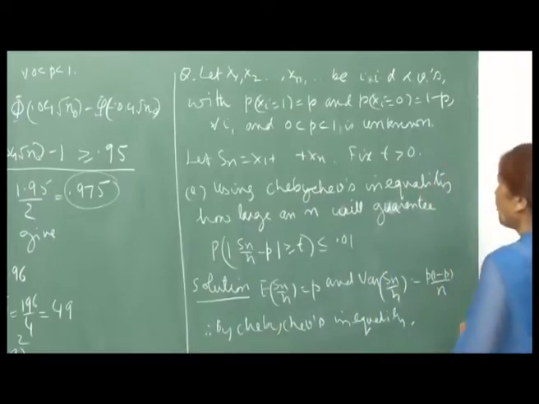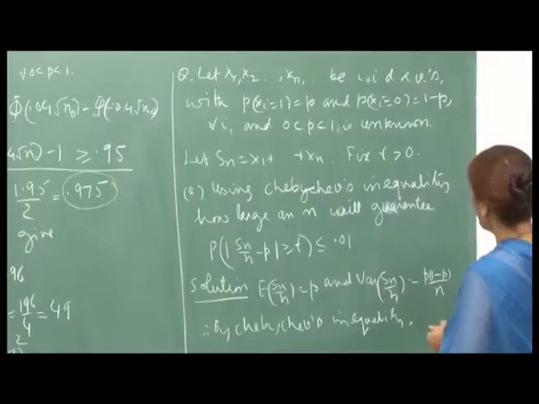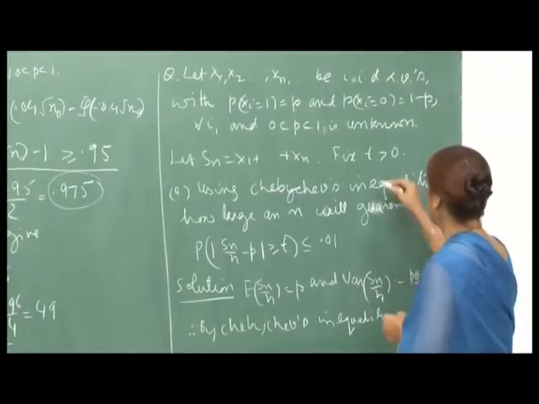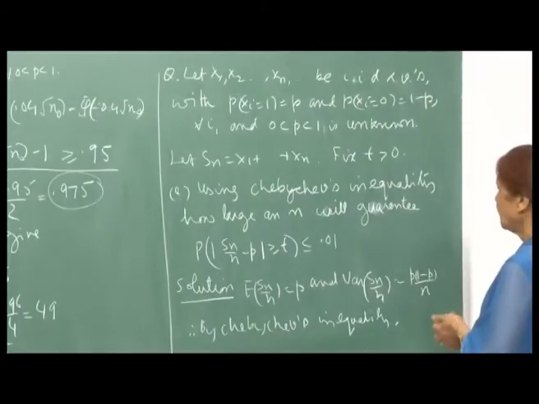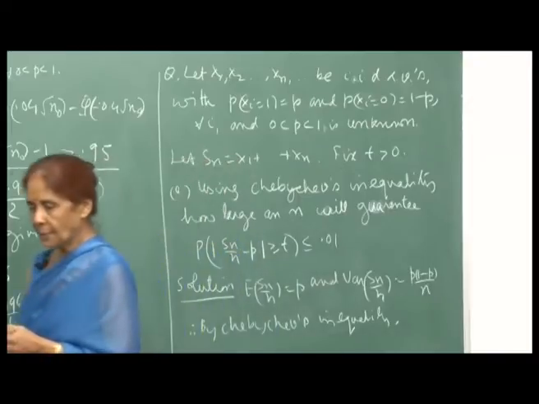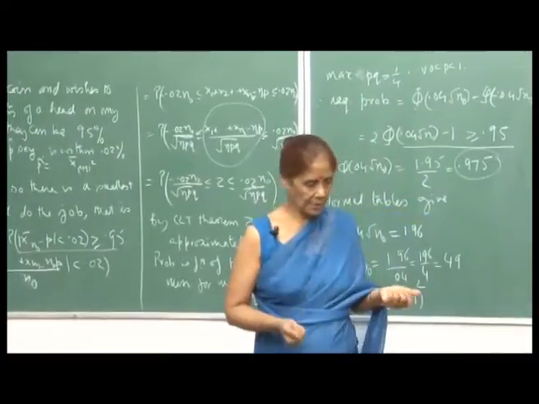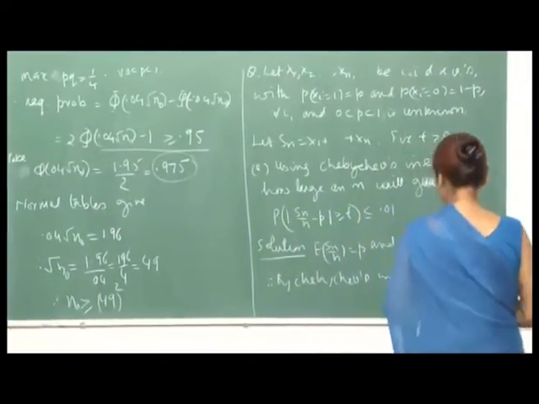Now let us define S n as X 1 plus X 2 plus up to X n, and let us fix t. In this example I am trying to show you the accuracy of the central limit theorem, and obviously we expect a better answer from the central limit theorem than from Chebyshev's inequality.